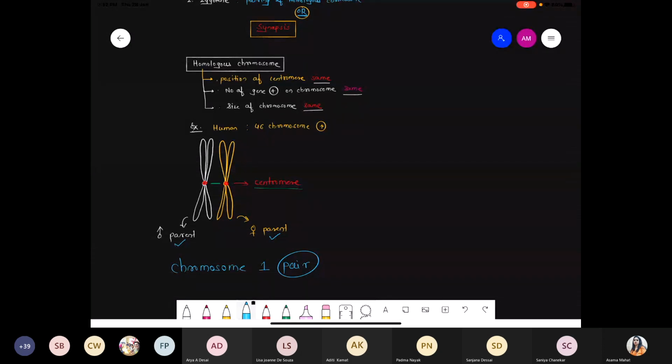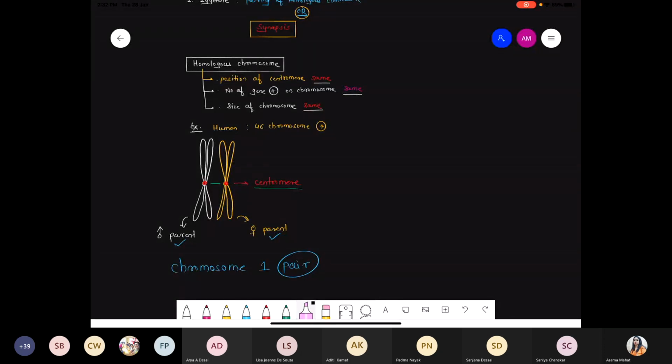And what's the meaning of homologous chromosome? That is, chromosome number 1 pairs with 1, chromosome number 2 pairs with 2, 3 pairs with 3, right? So these are the correct pairings. That correct homologous pairing occurs during the zygotene phase, and that pairing of the homologous chromosomes is simply called the process of synapsis. Clear?